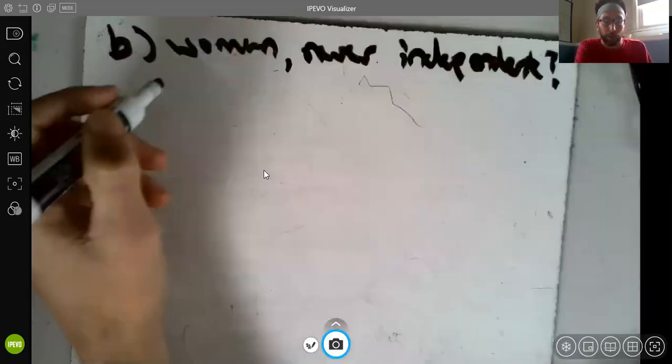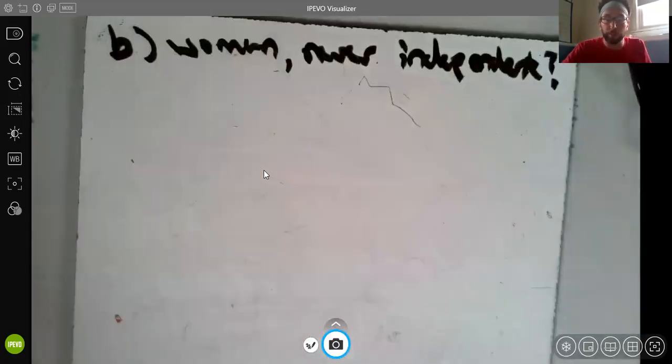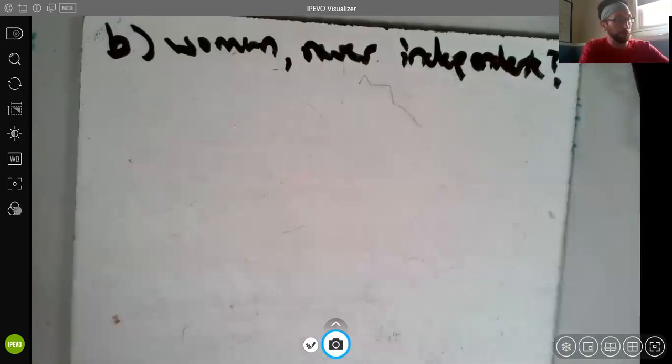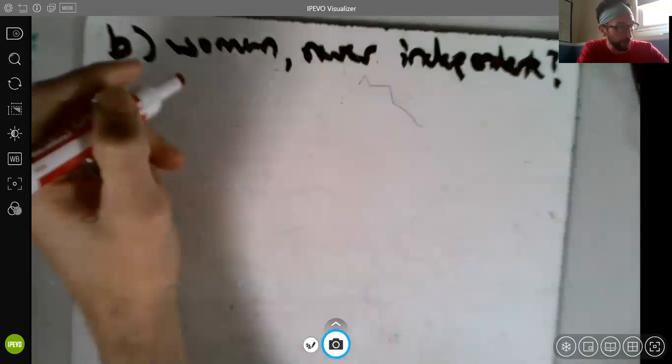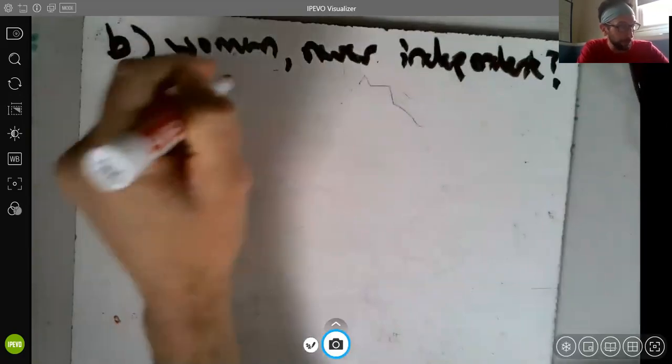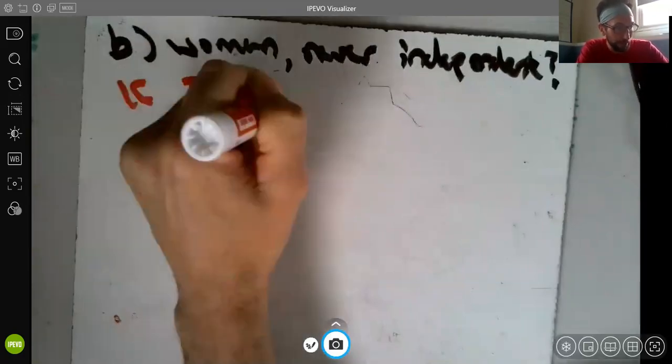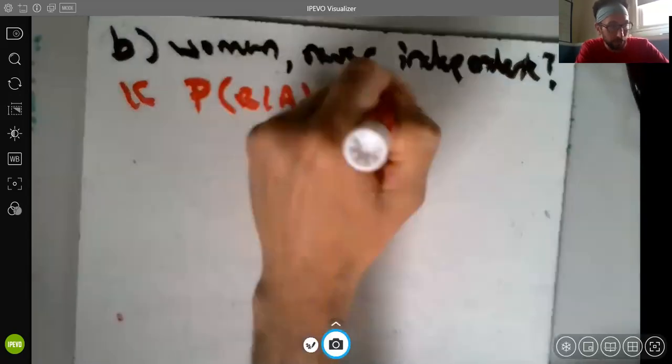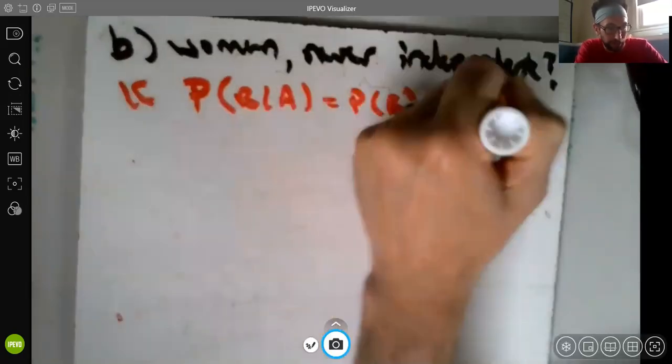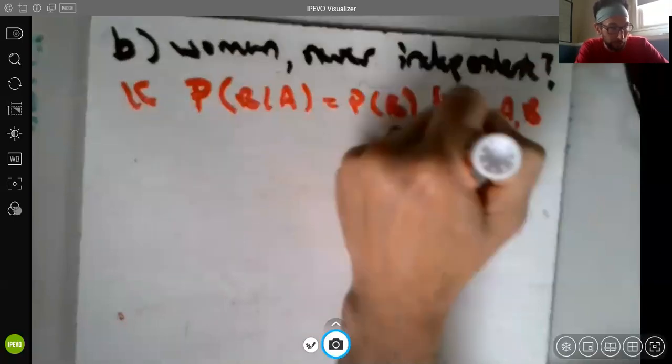So there are a few ways we could go about this. One option, and this is probably what I would do if I were taking the exam, is to use the independence formula. The independence formula says if the probability of B given A equals the probability of B, then events A and B are independent.